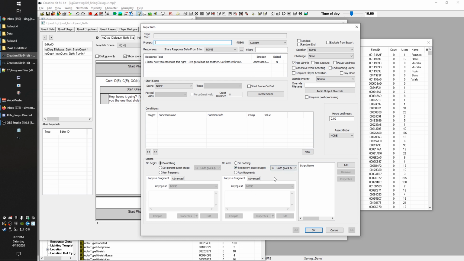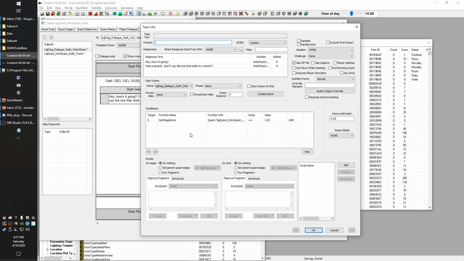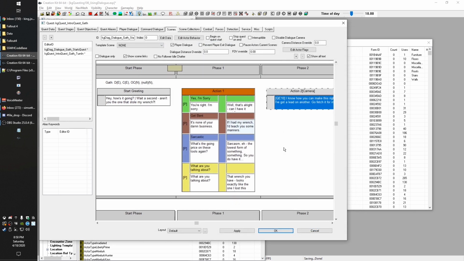But basically, the last stage that was set from anywhere, it could be from a script, it could be from one of these little checkboxes here, that is considered the current stage of the quest. So when you use the get stage condition, it's only looking for that. So the problem then becomes, let's say you had a complicated dialogue tree and you were setting stages throughout it so that your game could react to what the player choices were. Well, then any of your things that were based on get stage might not be true anymore, because you were setting stages all over the place and not thinking about it.